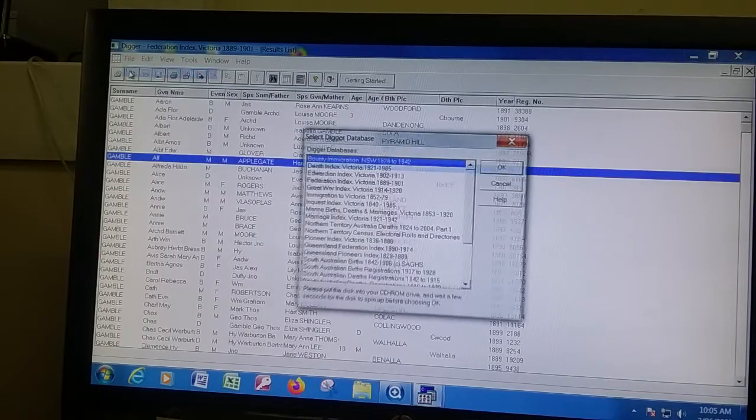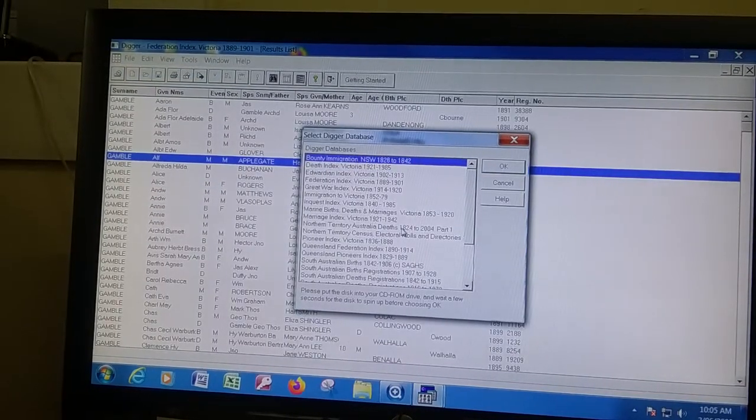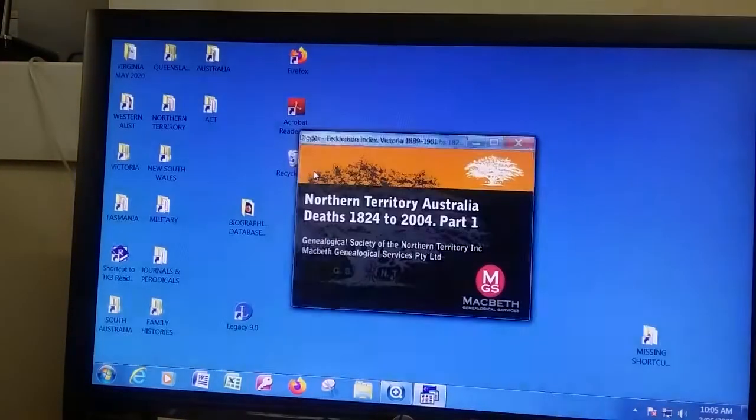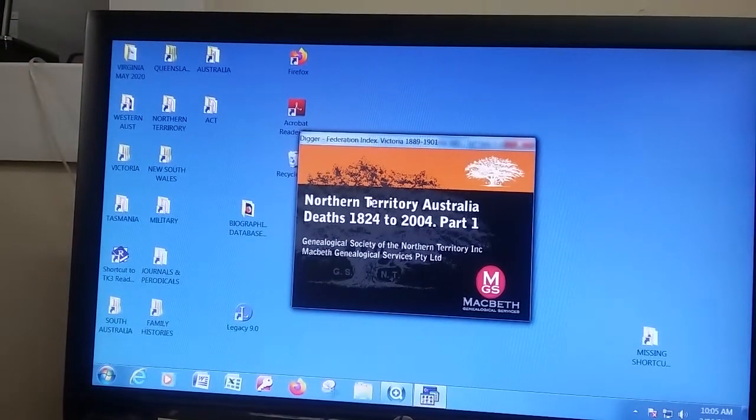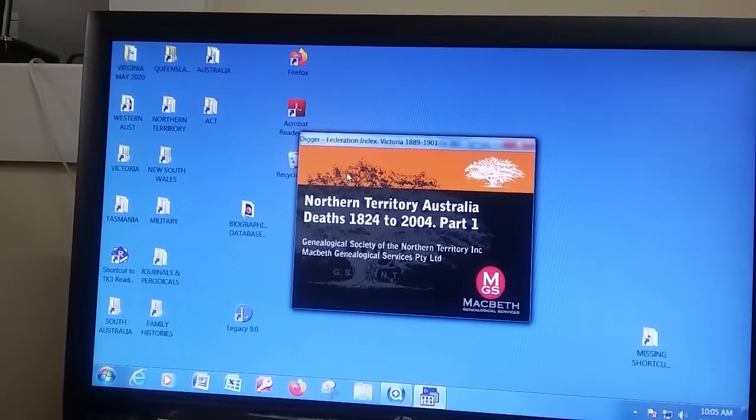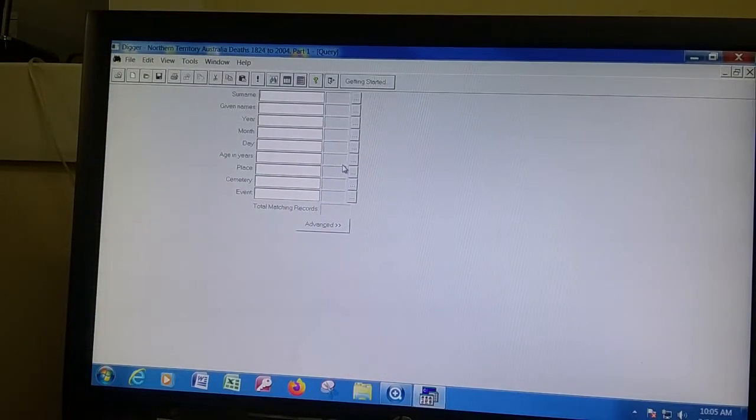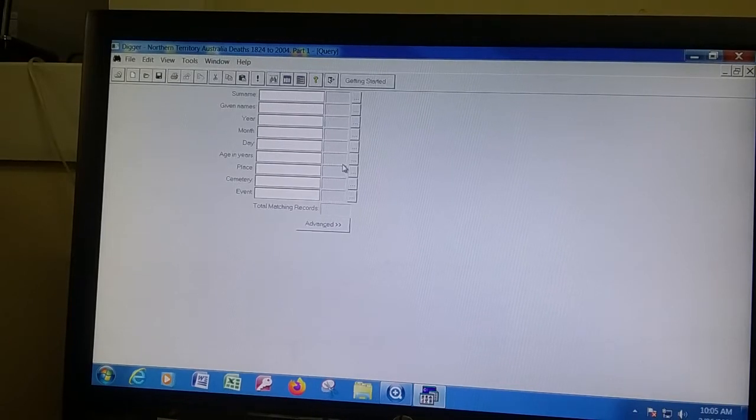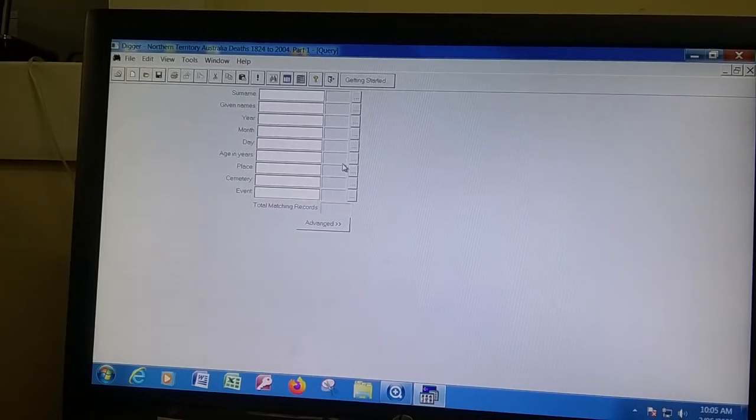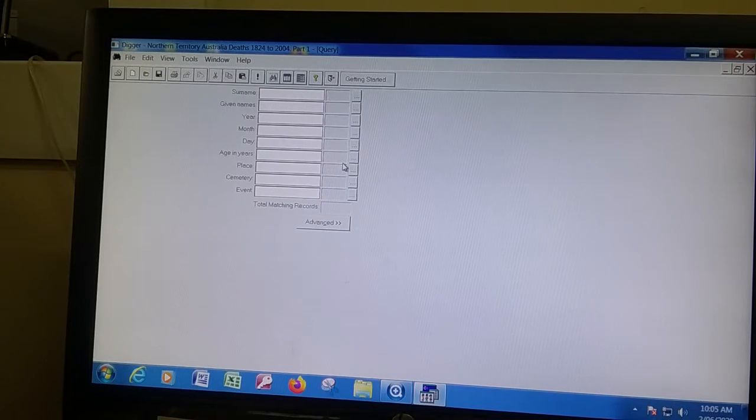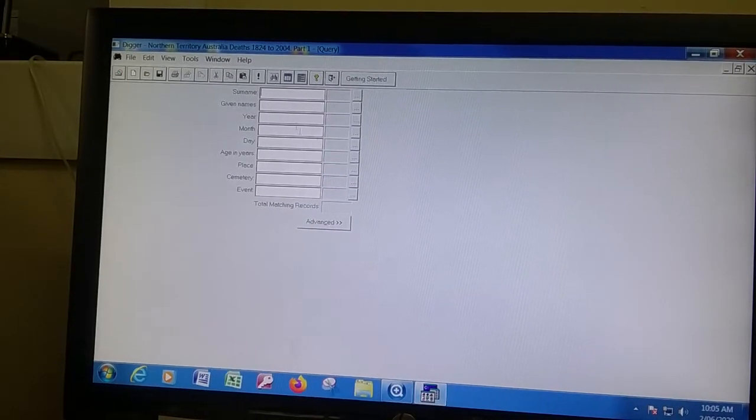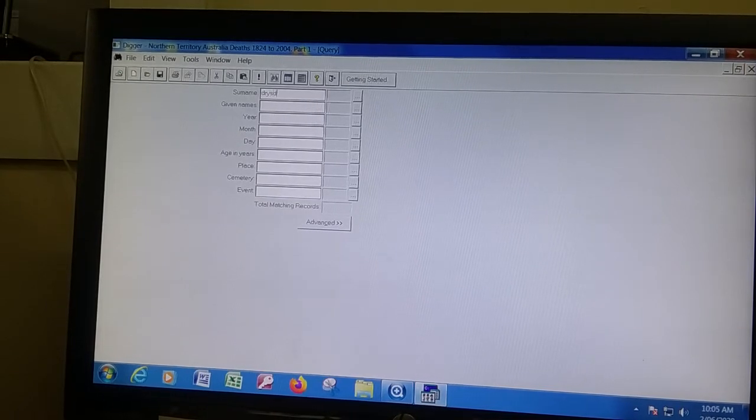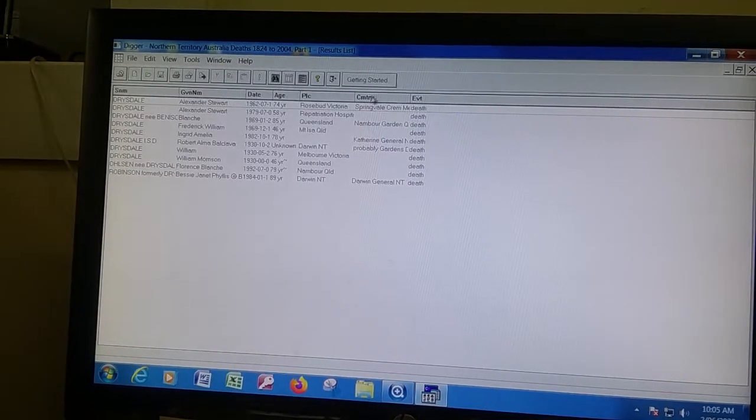We also have a different database, and that's from the Northern Territory, and it's called Northern Territory Australia Deaths, 1824 to 2004. Now this one is compiled from newspaper clippings, cemetery registers, headstones, probates, etc., and contains 31,000 records. Naturally, some of these people died elsewhere, so it's certainly worth a look. I'm just going to look for the Drysdale. I know that there's a Drysdale family up there, and there we are.